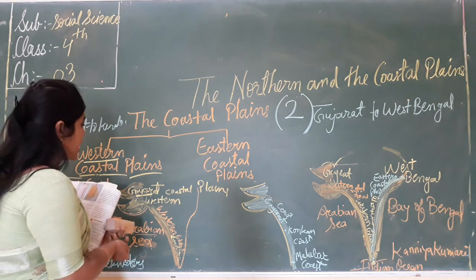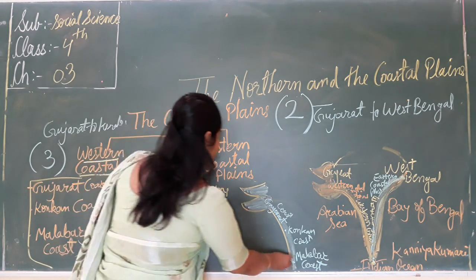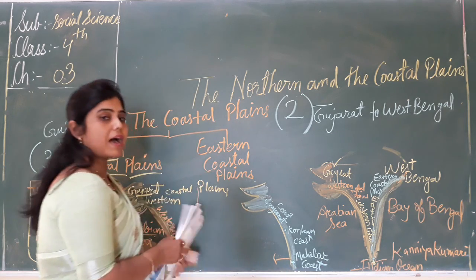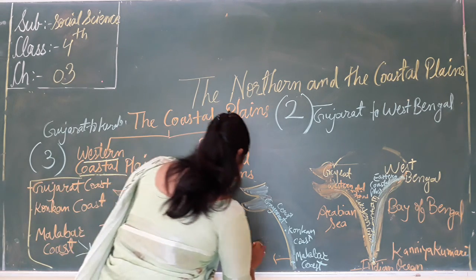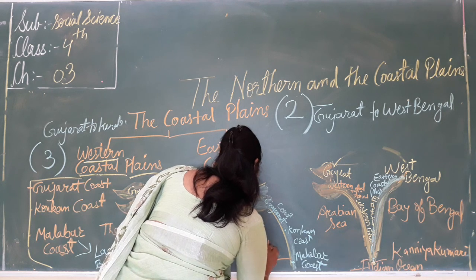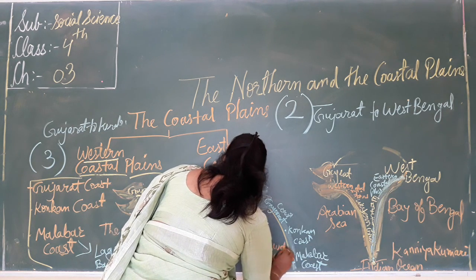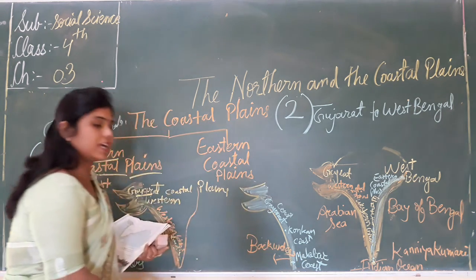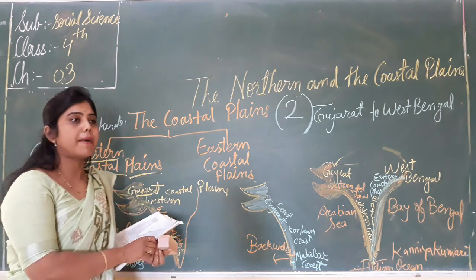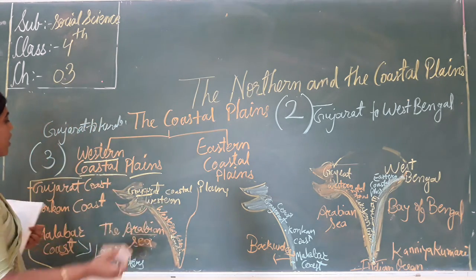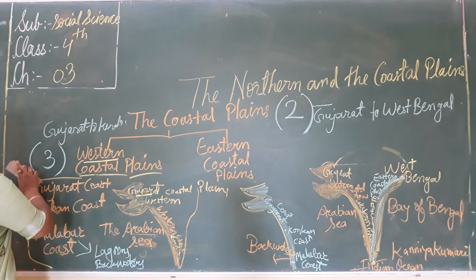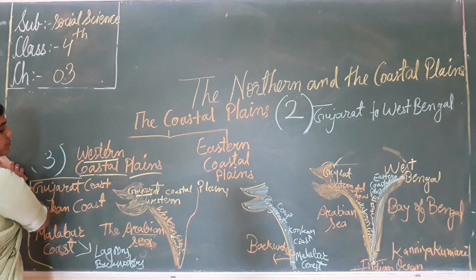And in the Malabar coast, what is found? In the Malabar coast, there are backwaters. What are backwaters? Backwaters are found along the Malabar coast. They are like a network of lakes, that is the backwaters.